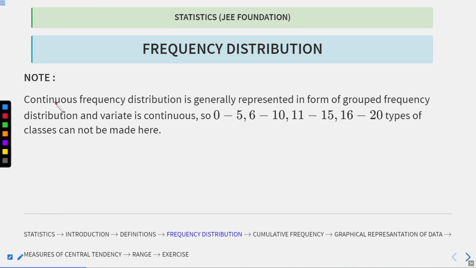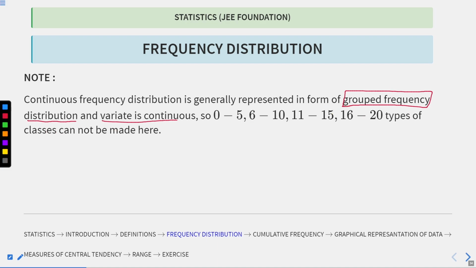Take a note that continuous frequency distribution is generally represented in the form of grouped frequency. As you saw in the example, the variate was continuous and the frequency distribution was in the form of grouped frequency.